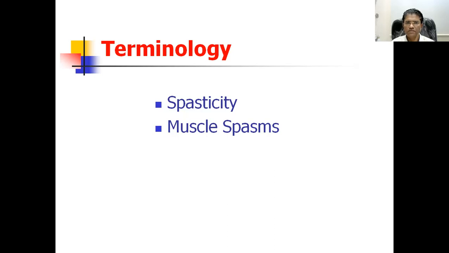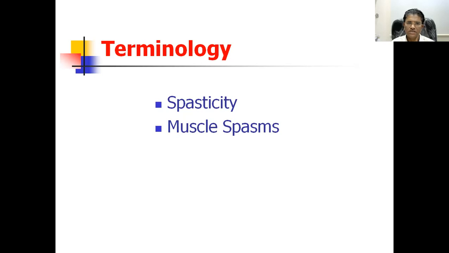While learning these drugs, these two terminologies should be understood: spasticity and muscle spasm. These are conditions which arise because of upper motor neuron disease. That's why there occurs excessive contraction, which may decrease the power of the muscle, produce atrophy of the muscle, and produce loss of function of the muscle. And of course, it might be associated with pain.